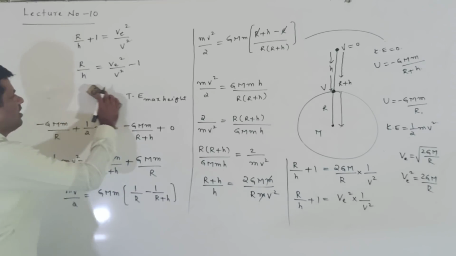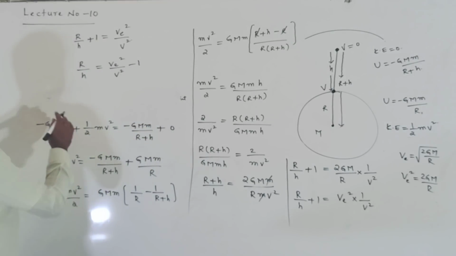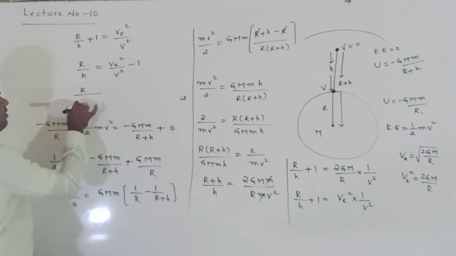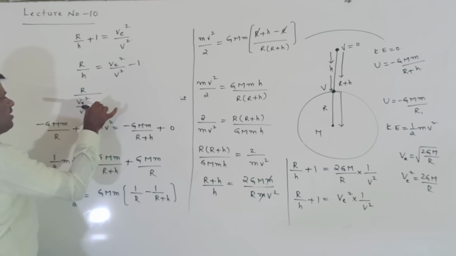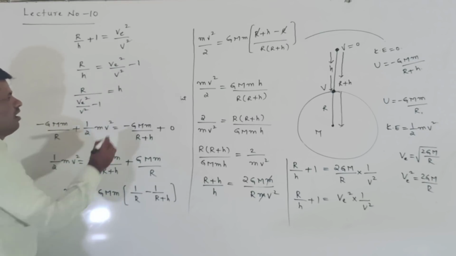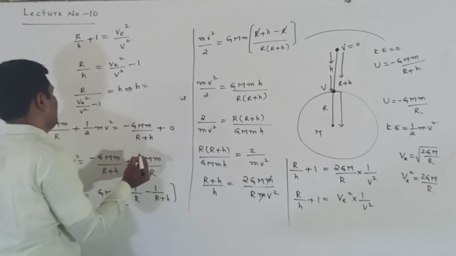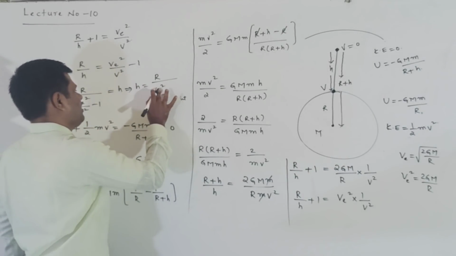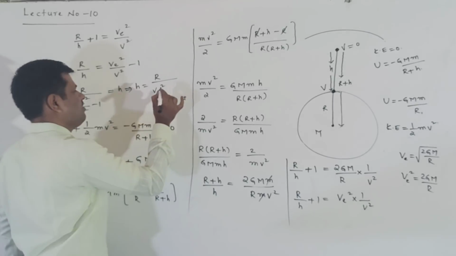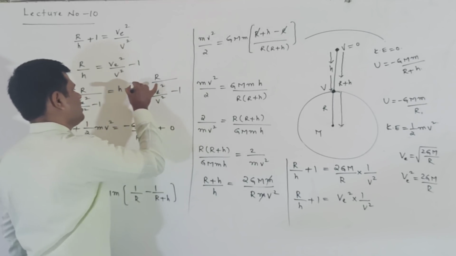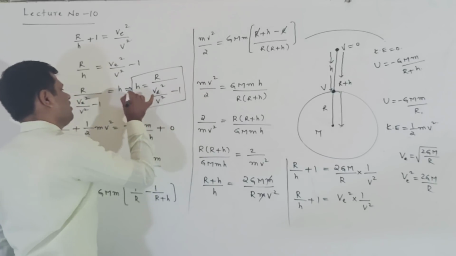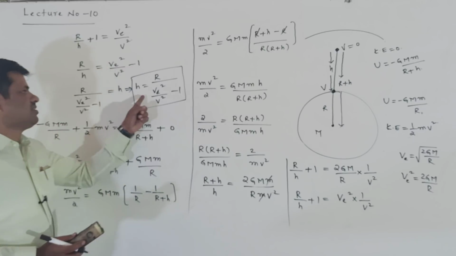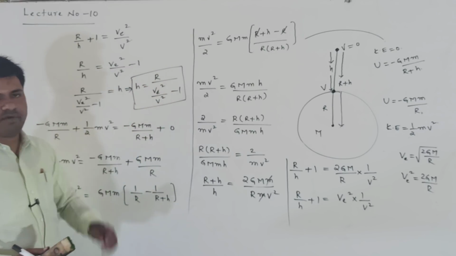Here what is required is h. Taking this value, h is equal to R by (v_e square by v square minus 1), or h is equal to R v square by (v_e square minus v square). This is an expression for the height of the body from the surface of the earth. We can find h is equal to R by (v_e square by v square minus 1).